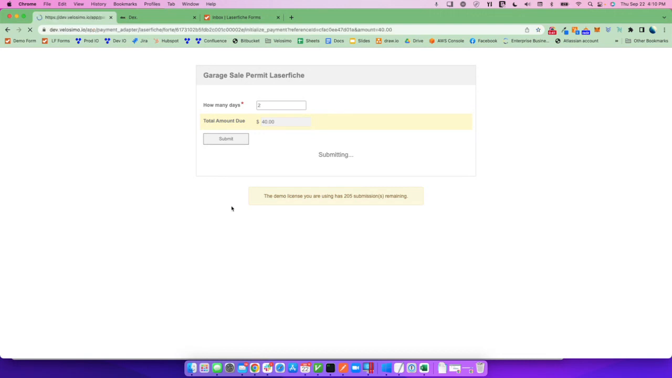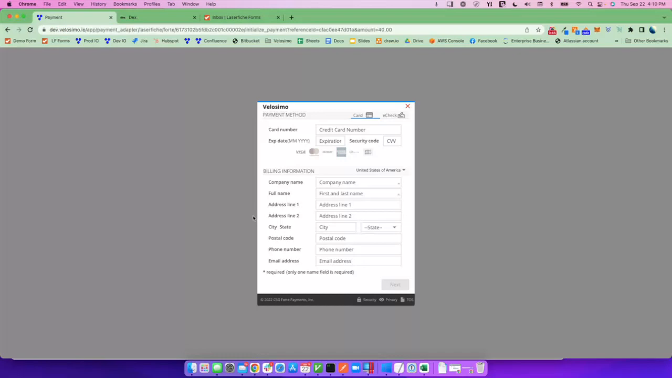Upon submission, the user is now being sent to Forte Checkout for payment and presented with the Forte Checkout screen. Here, the user has the option to pay using either a credit card or an e-check. For this demonstration, I'm going to go ahead and pay with a credit card.